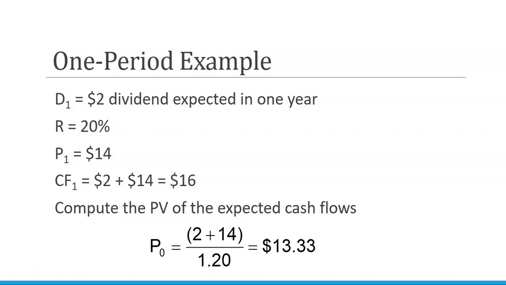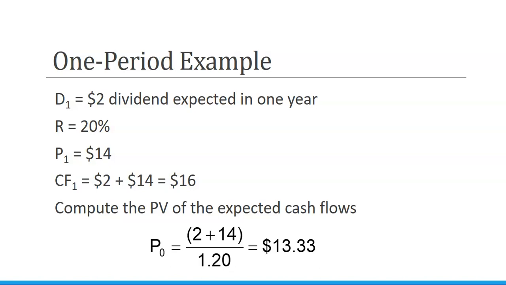So when we're looking at this, the present value of those expected cash flows in 1 year equals $13.33. So we would expect to pay $13.33 for a stock that we could sell later for $14 at a 20% return and get a $2 dividend on.